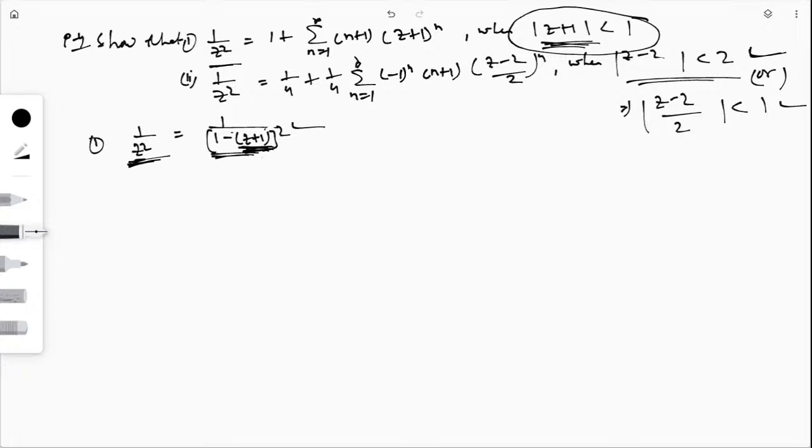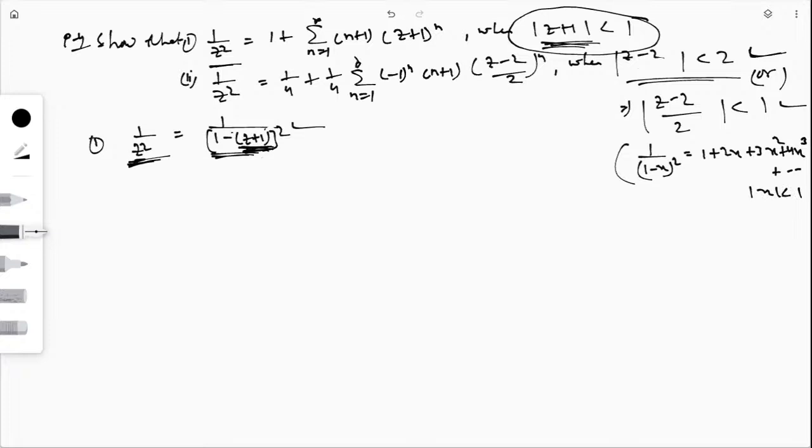So what is the series expansion of this one? We know the series expansion of 1/(1 - x)² is 1 + 2x + 3x² + 4x³, like this, where |x| < 1.